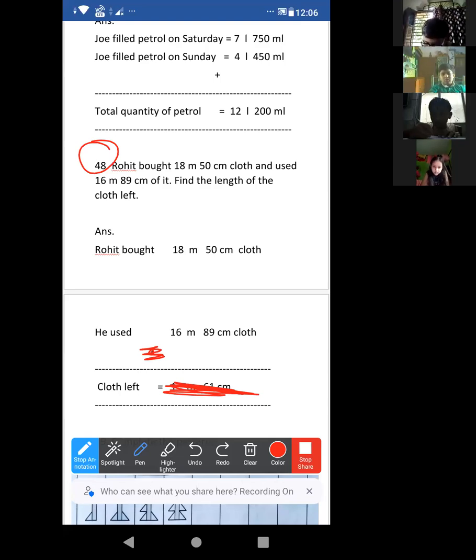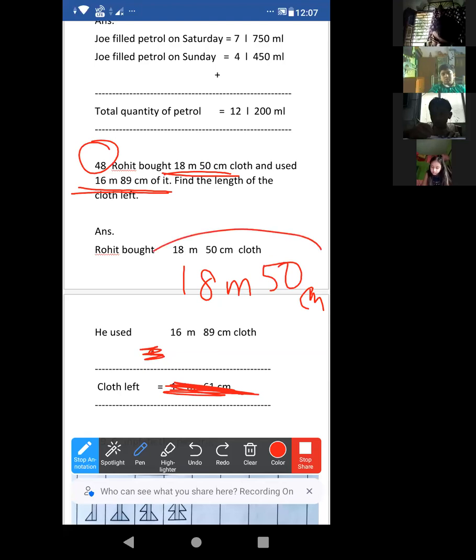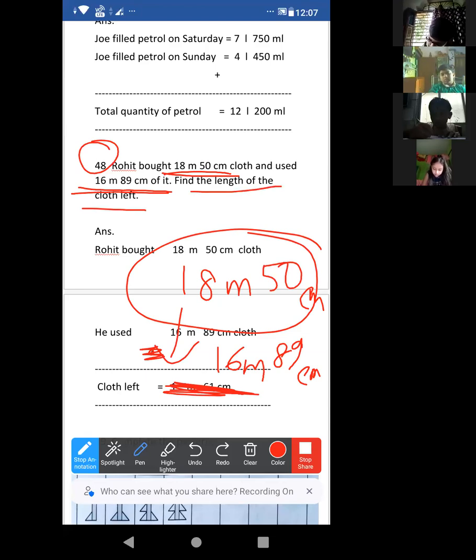Rohit bought 18 meter 50 centimeter of cloth. And he used 16 meter 89 centimeter of it. Now, find the length of the cloth left. How much is remaining?